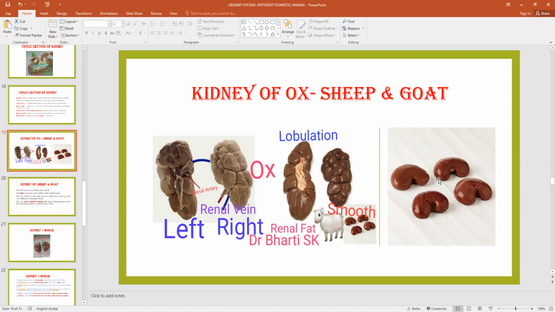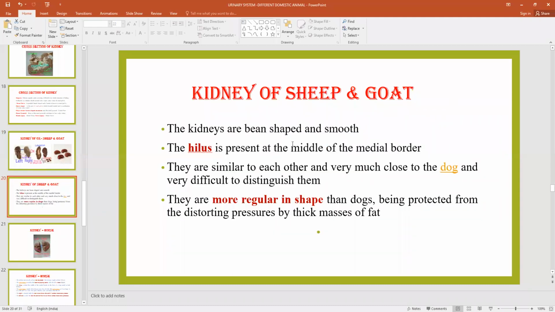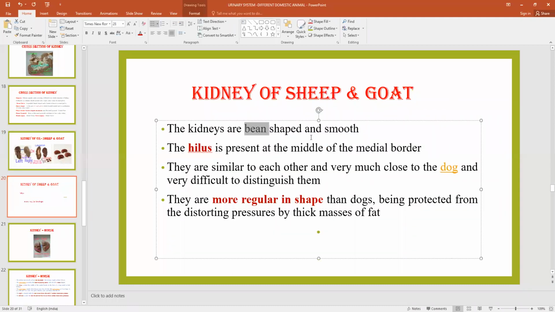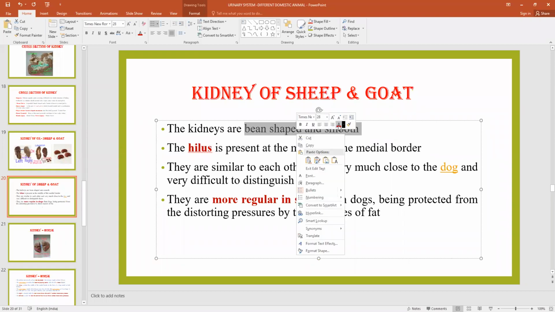So you see the distinguishing points. If anybody asks you the difference between the kidney of the sheep and goat and the ox, first is shape. In case of the large ruminant, it is elliptical in shape. This one is bean shape. This is lobulated. This is smooth. The hilus is near the exact center, but it may be cranial or caudal to the center. Okay, another distinguishing point is this: the kidney is bean shape, whereas the ox kidney is elongated and elliptical in shape, but here it is bean shape and smooth.